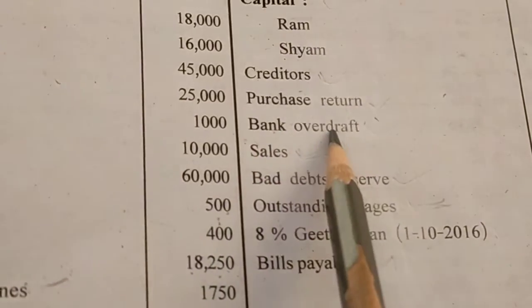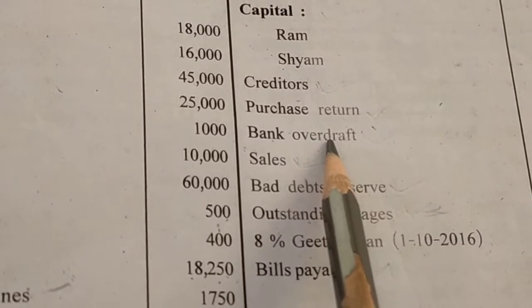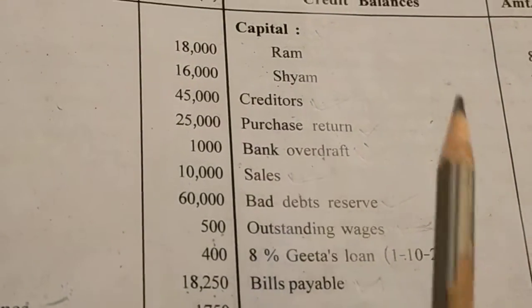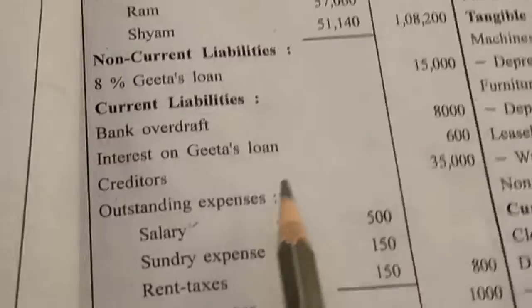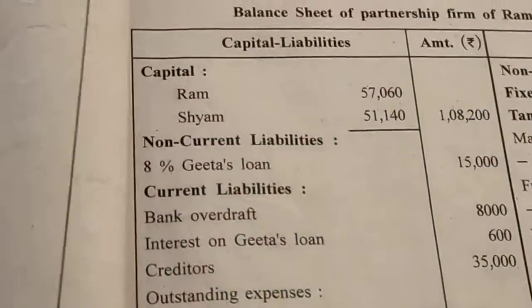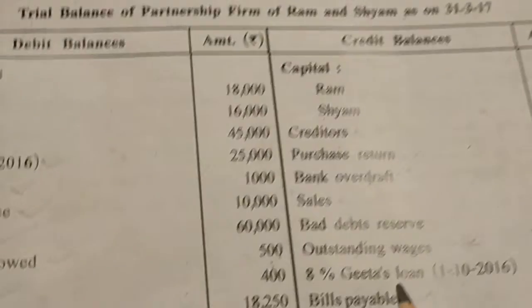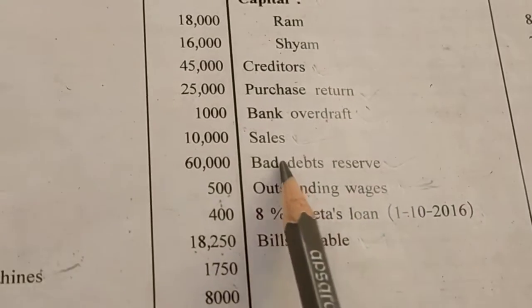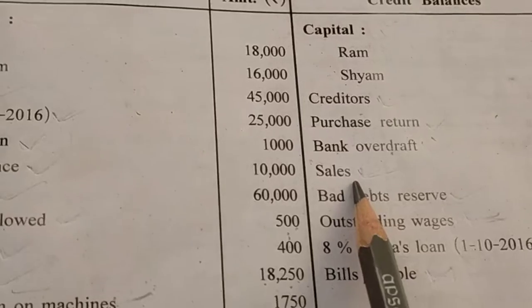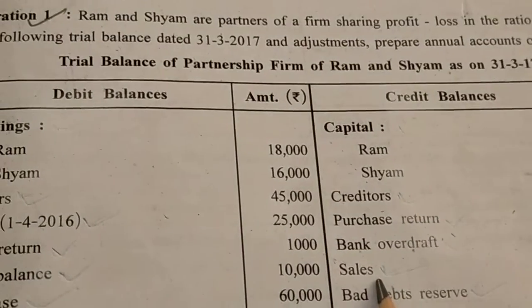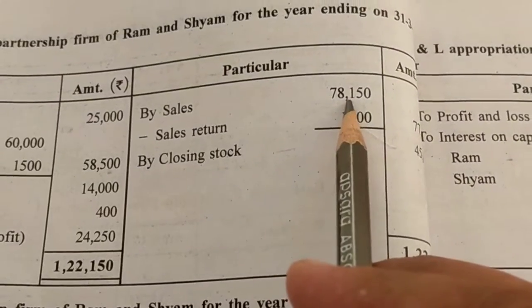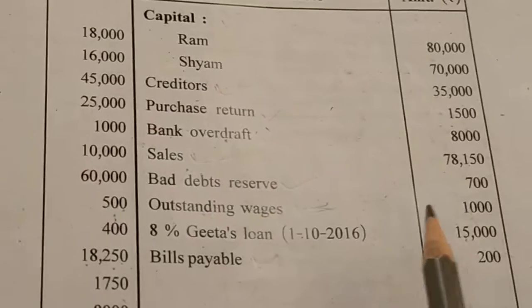And now bank overdraft, it is our liability, so it comes directly to the balance sheet liability side. You can see here bank overdraft 8,000, right? Okay, next sales. Sales is our trading account related item, so it will go directly to the trading account credit side. Here you can see 78,150.